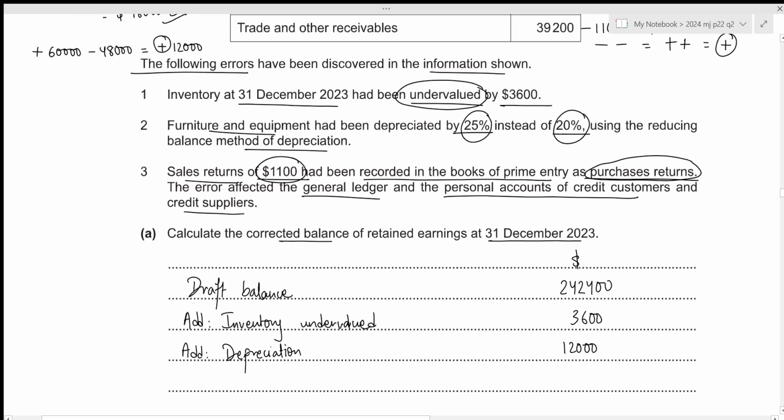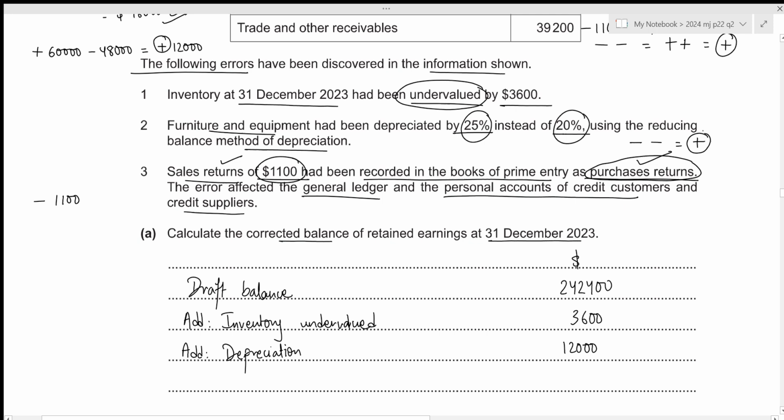Now let us look at its effect within the profit. So sales returns will be subtracted when calculating the profit. So we need to subtract the correct amount of 1100, and purchase returns is recorded within the cost of sales, which is subtracted while calculating the profit. And within the cost of sales itself, we subtract the purchases returns, which means that purchases returns is usually added in order to get the profit value.